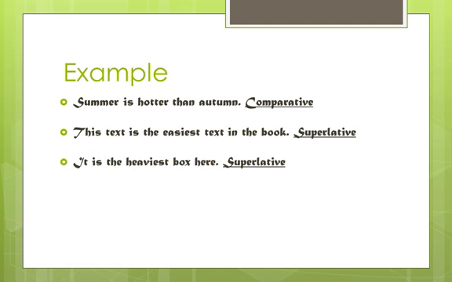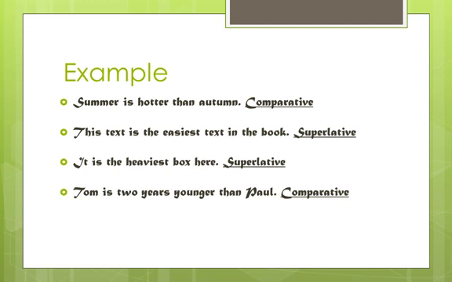It is the heaviest box here. More means more boxes are there, so one box is the heaviest. So we are comparing more than 2. Before your adjective there is "the", so this sentence is also superlative. Tom is 2 years younger than Paul. Here we compare only 2 persons, Tom and Paul. After your adjective there is "than", so it is comparative.